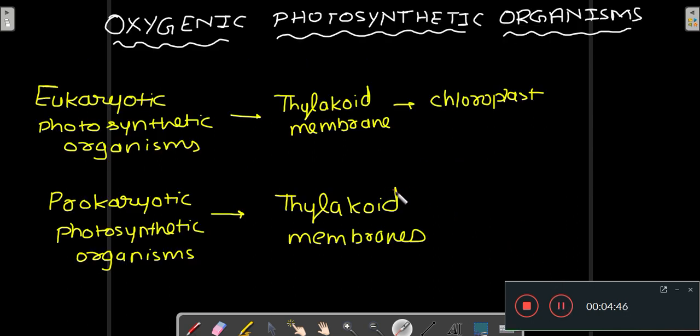So let's see the location of photosynthetic pigments in oxygenic photosynthetic organisms. In oxygenic photosynthetic organisms, you have eukaryotes as well as prokaryotes. In eukaryotic photosynthetic organisms, the pigments are present in the thylakoid membrane of the chloroplast, and in prokaryotic photosynthetic organisms, the pigments are present in thylakoid membranes, and in the case of cyanobacteria, we saw that the thylakoid membranes are found in the cytosol.